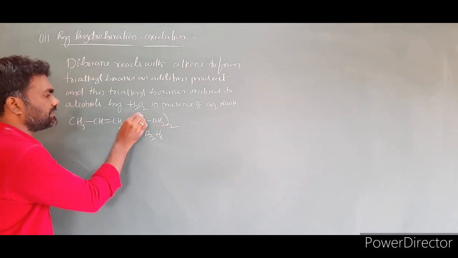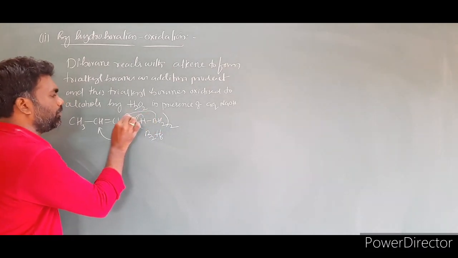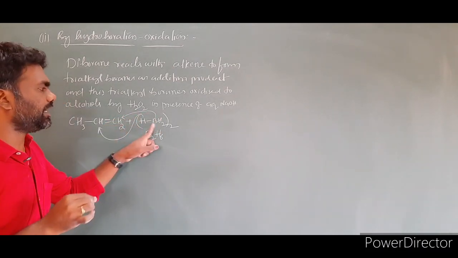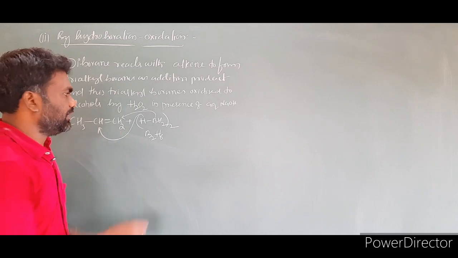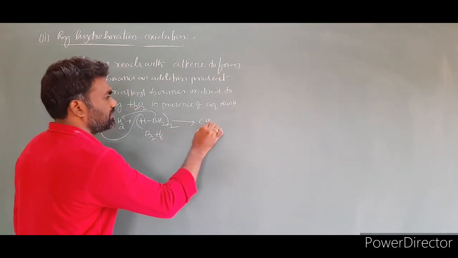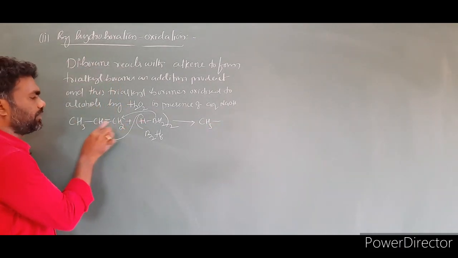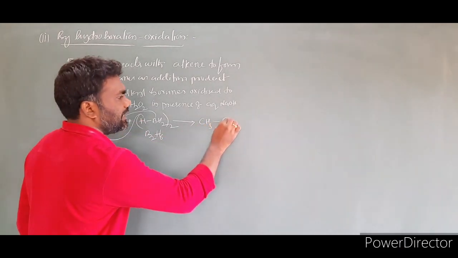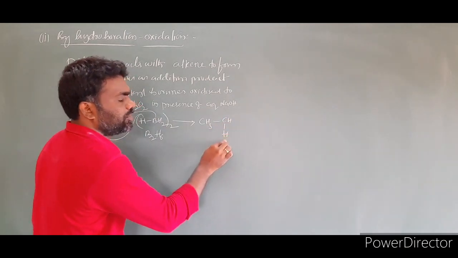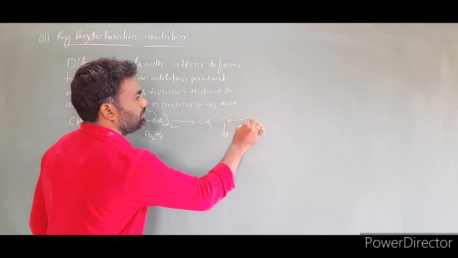One hydrogen attaches to this carbon, and this BH2 attaches to this carbon. Then the product is CH3CH2CH2 with BH2. To this carbon we attach this hydrogen; already one hydrogen is there.